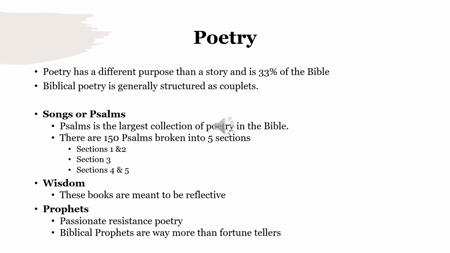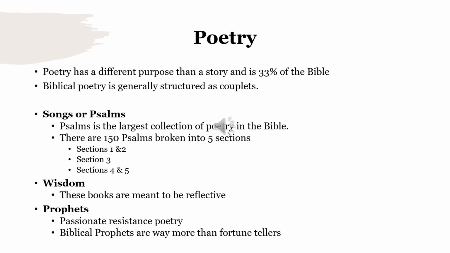Poetry has a different purpose than a story and is 33% of the Bible. Poetry uses metaphors and symbolism and invites us into an experience to ponder ideas slowly and from many different angles. Poetry provokes emotion and imagination and helps you view things from different perspectives.